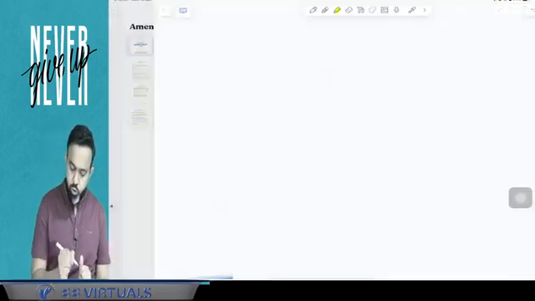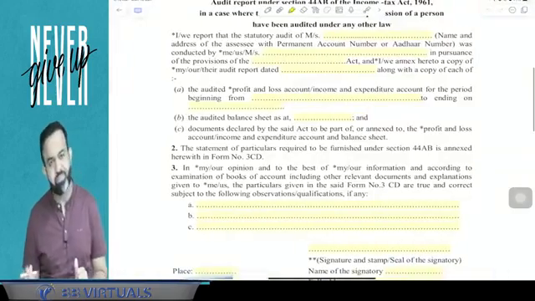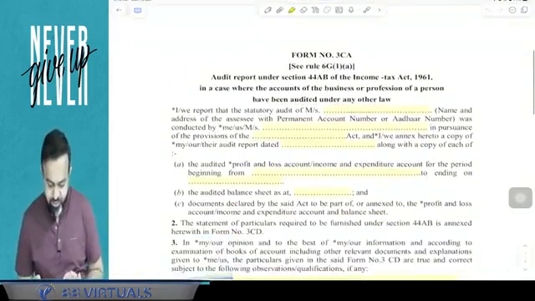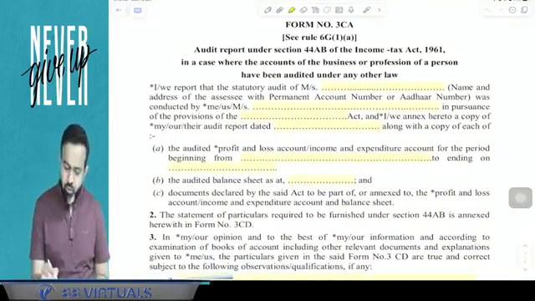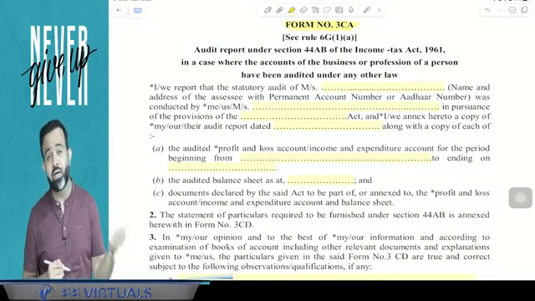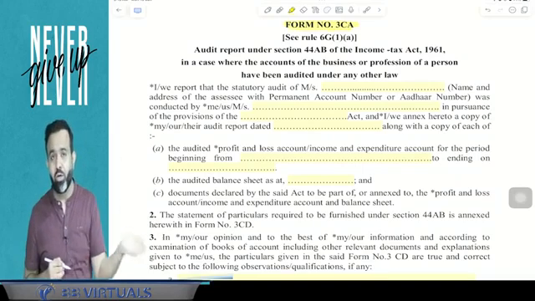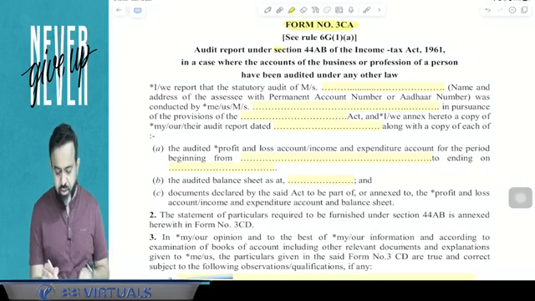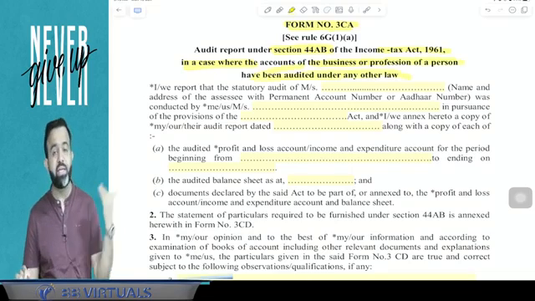Now guys, I'm just going to show you form number 3CA, 3CB and 3CD. So here, this is form number 3CA. This form is required when a person's accounts are already audited under any other law, like a company. So it is an audit report under section 44AB of the Income Tax Act 1961 in a case where the accounts of the business or profession of the person have been audited under any other law.